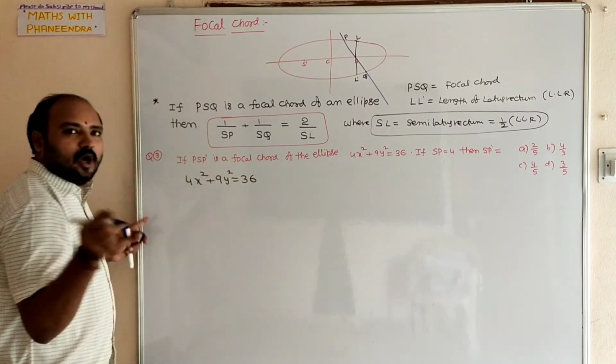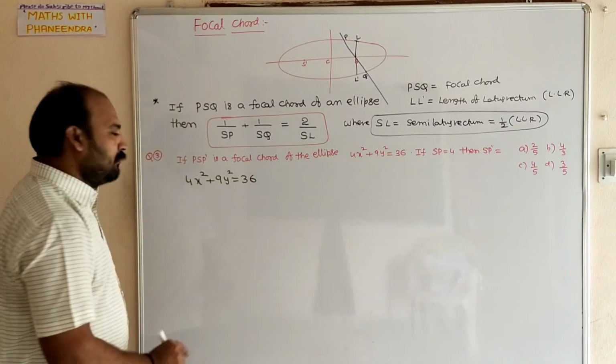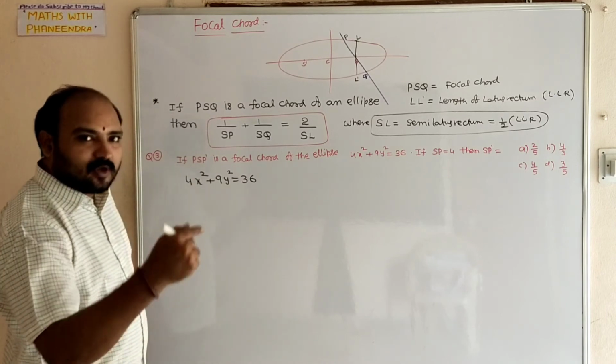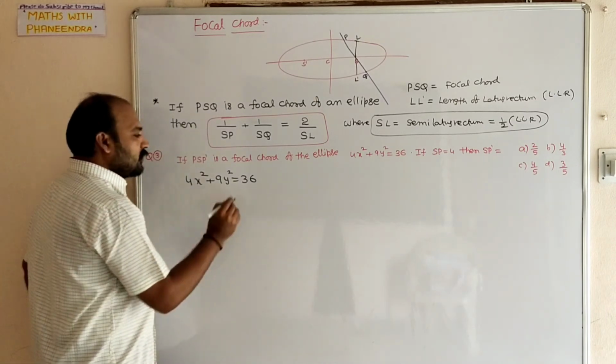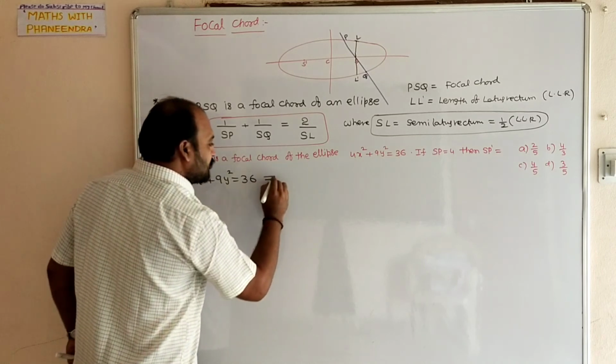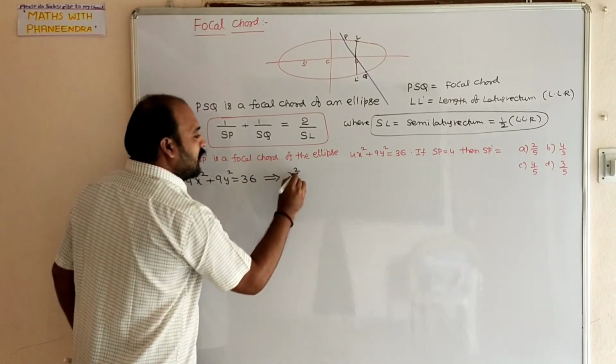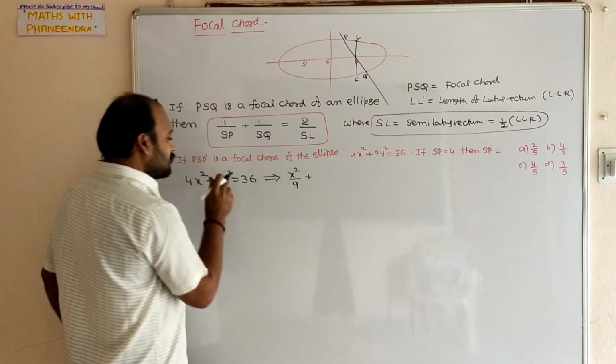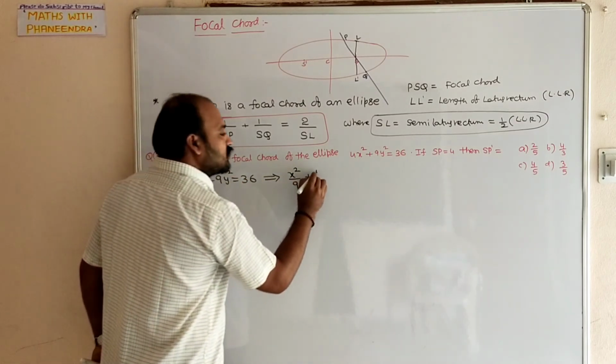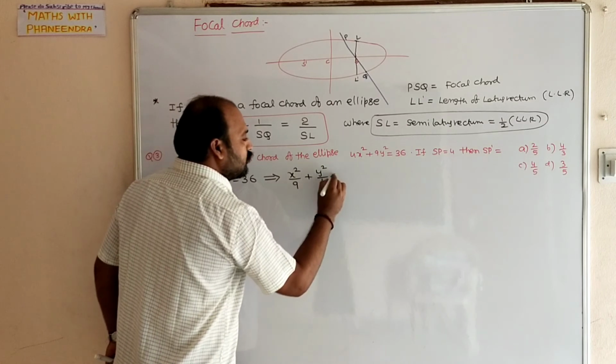This equation you have to convert into the standard form, that means x square by a square plus y square by b square equal to 1. So dividing on both sides by 36, directly I am writing: 4 ones are 4, 4 nines are 36, so x square by 9 plus 9 fours are 36, y square by 4 equal to 1.